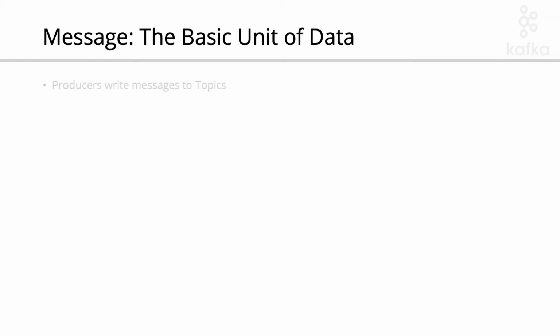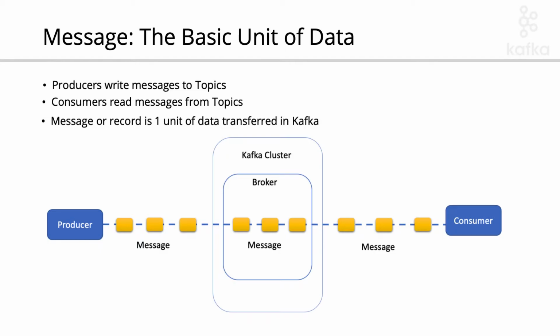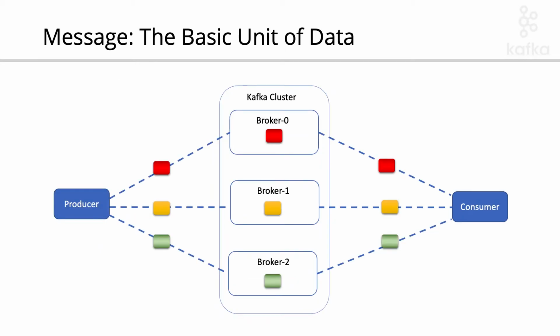So the Kafka brokers store the data that comes from the producers, and the basic unit of data transfer in Kafka is the message. The message is sometimes called the record, and it's basically one unit of data that the producers send, the brokers can store on disk, and the consumers read.